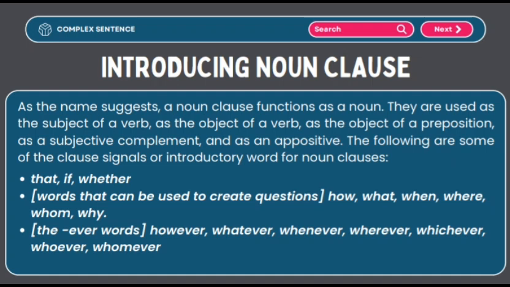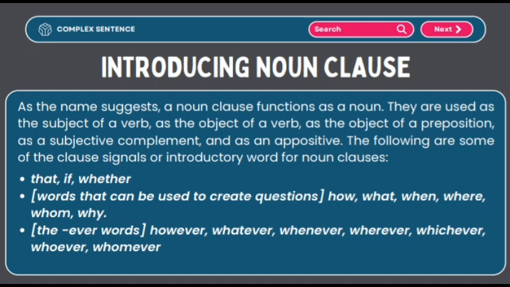Introducing noun clauses. As the name suggests, a noun clause functions as a noun. It is used as the subject of a verb, as the object of a verb, as the object of a preposition, as a subjective complement, and as an appositive. The following are some of the clause signals or introductory words for noun clauses.